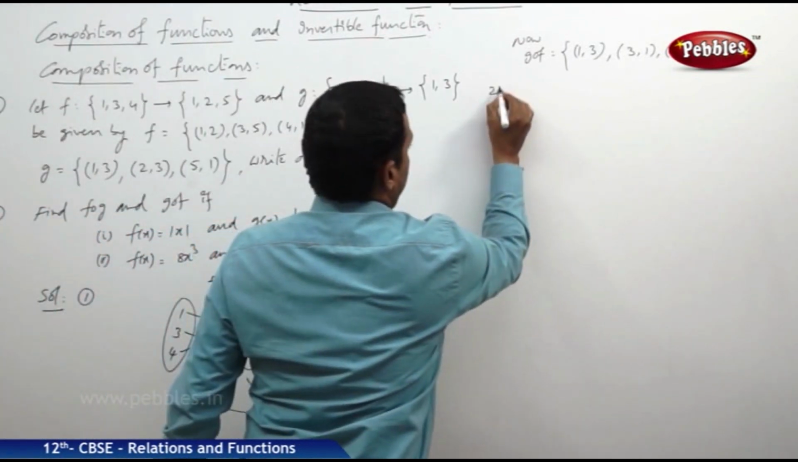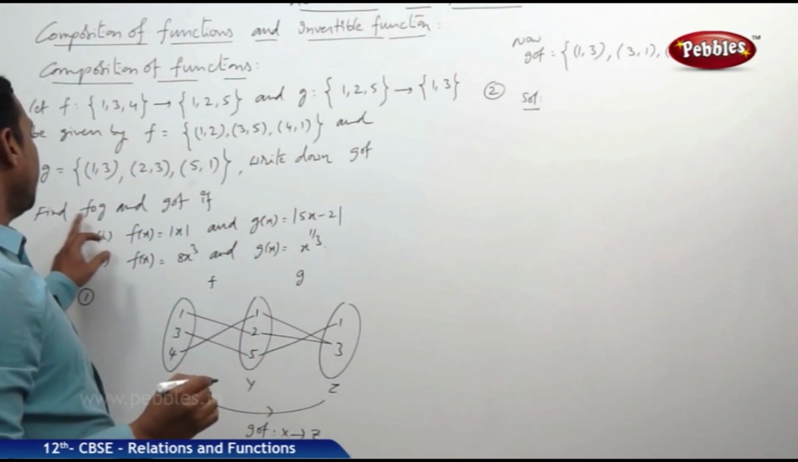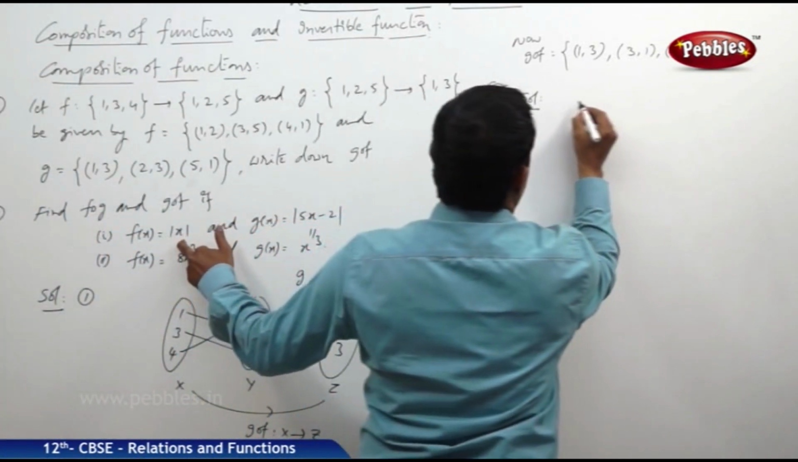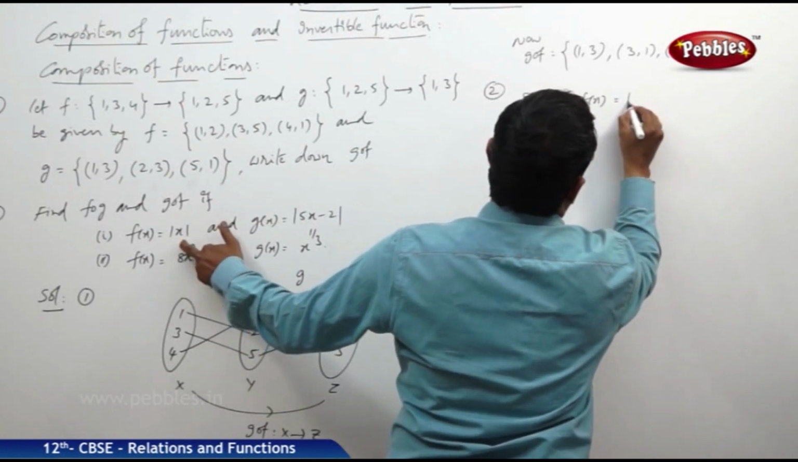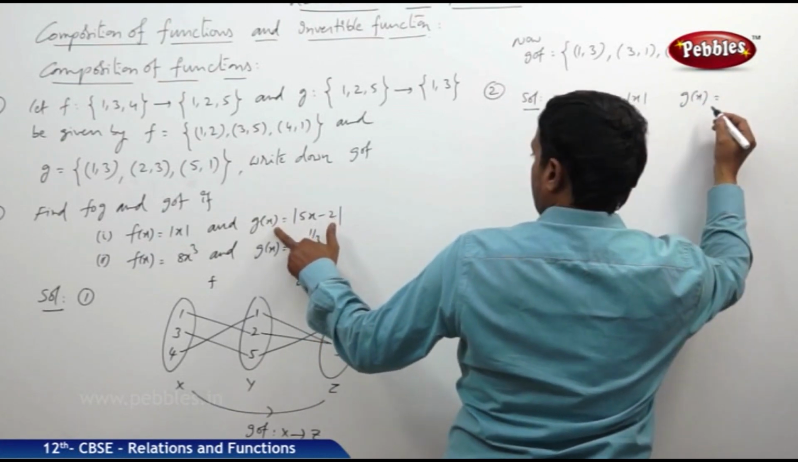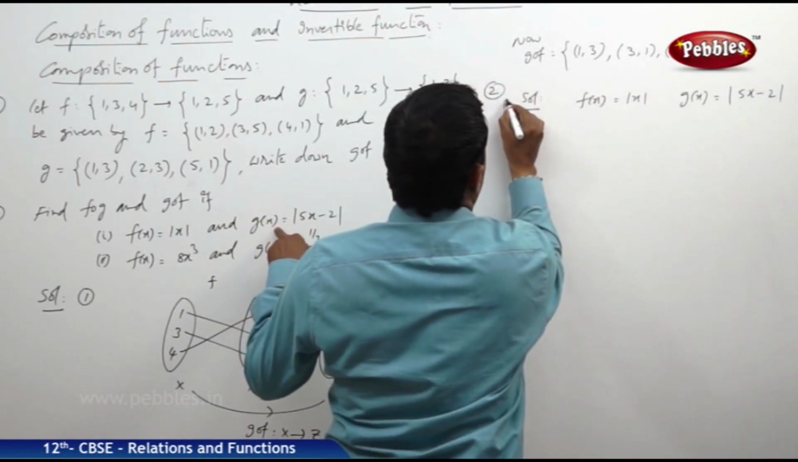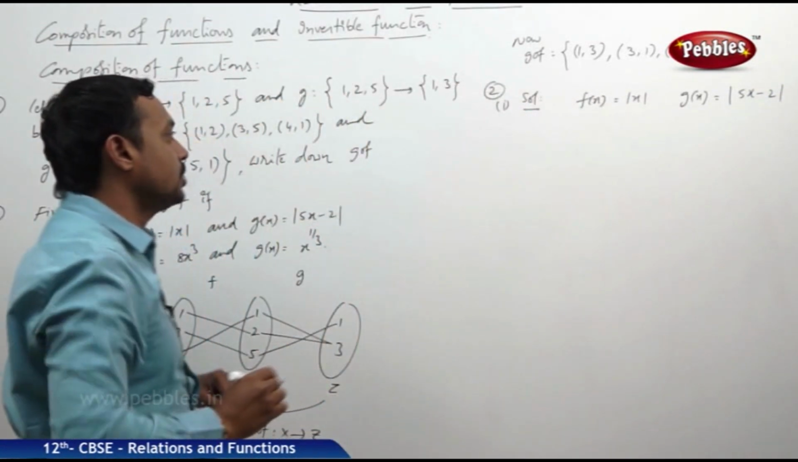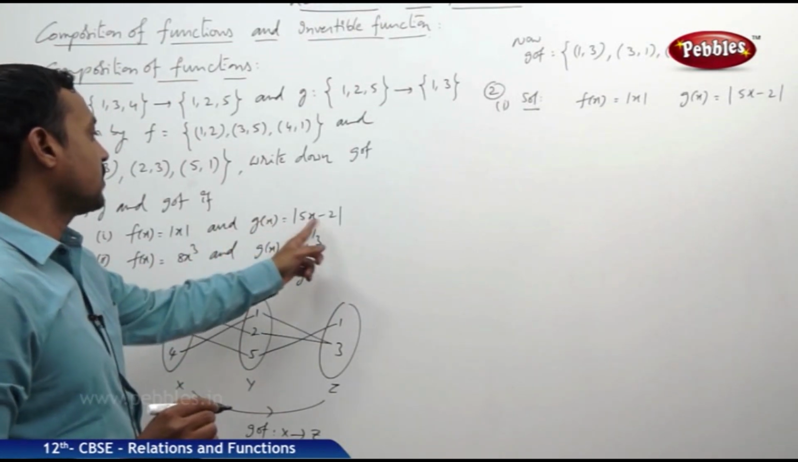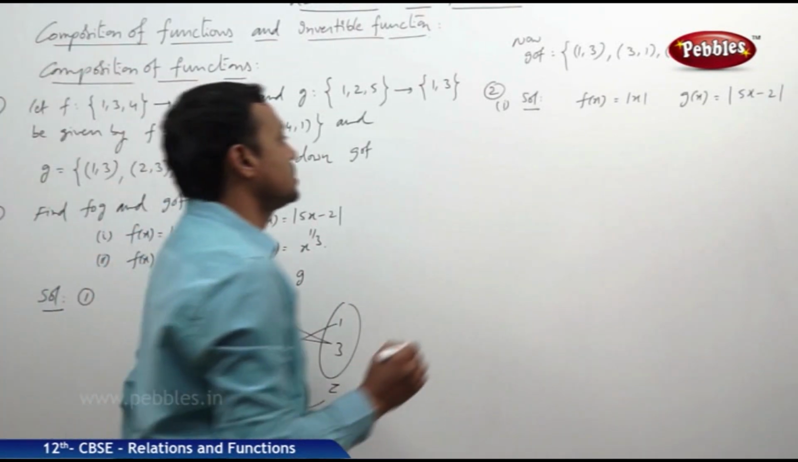Next, second question. Find F circle G and G circle F if f of x is equal to mod x and g of x is equal to modulus of 5x minus 2. This is the first bit in the second question. Now here you define both f circle g and g circle f.